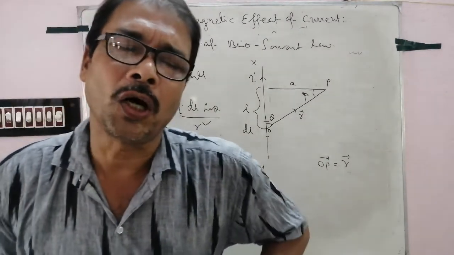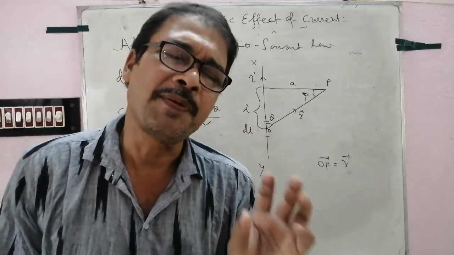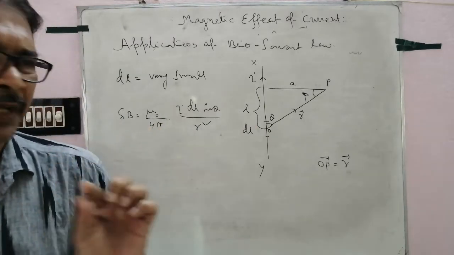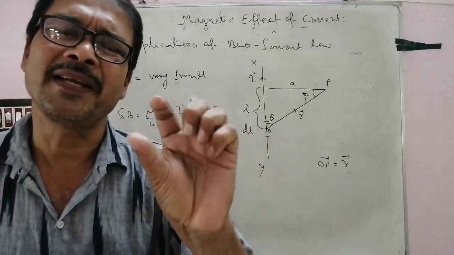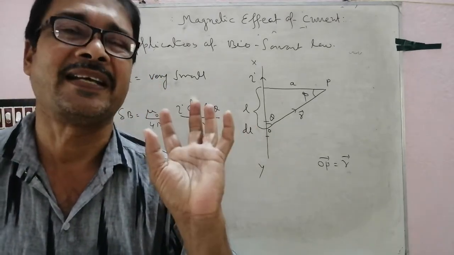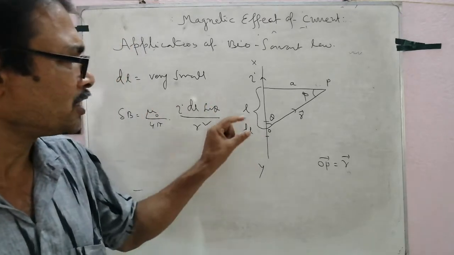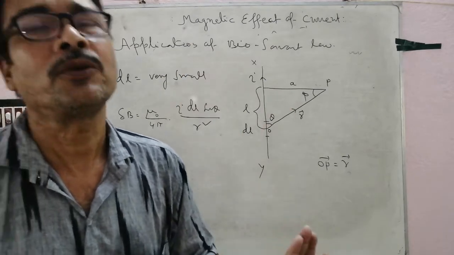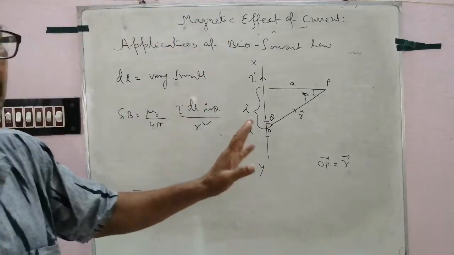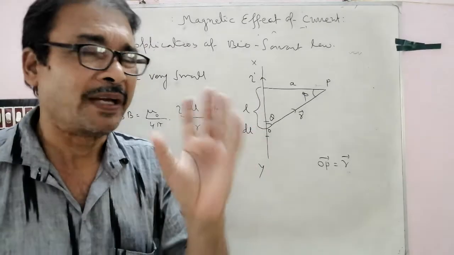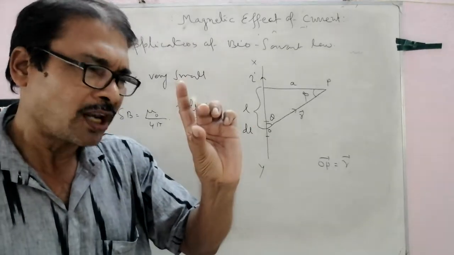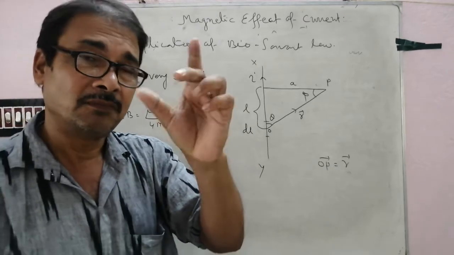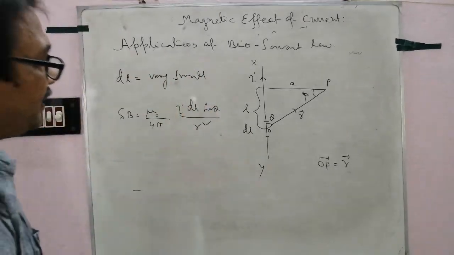Biot-Savart law is very difficult to verify experimentally, because a small current carrying element is very difficult to obtain practically. Clear?